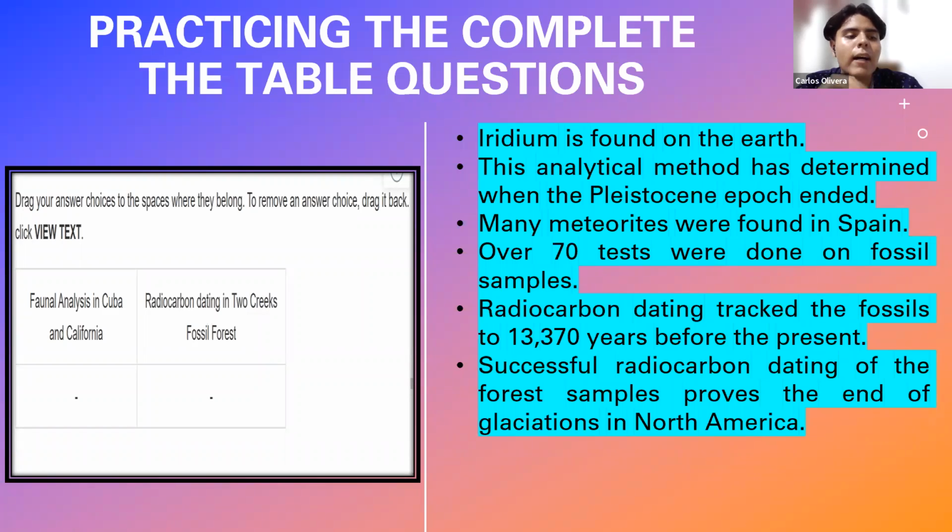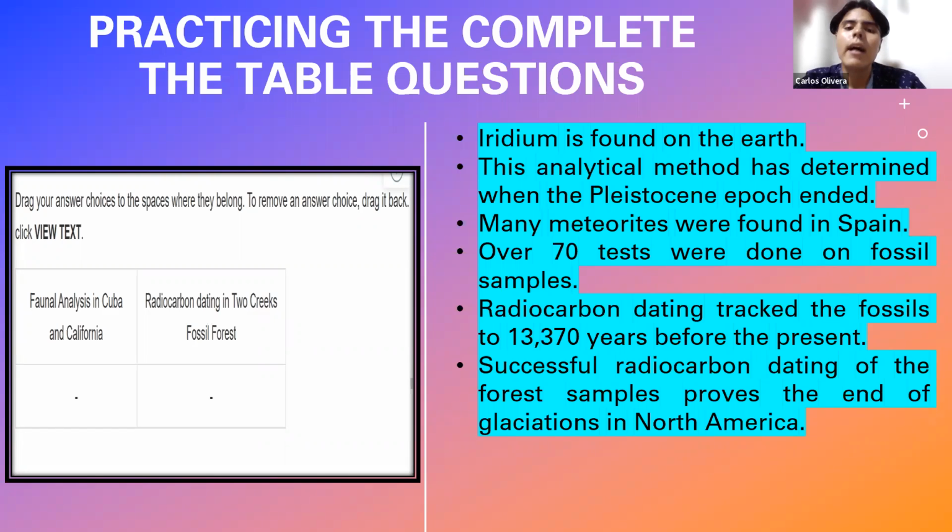And within these boxes, you have some titles. In one of them, it says faunal analysis in Cuba and California. And in the other one, you have radiocarbon dating in Two Creeks fossil forest. You have to think about those titles as if they were categories, things that define a category. And as I say, here you're always going to have some statements, as it happened also in the summary question. It's similar to the summary question, actually. The only thing you have to do is read these statements, and drag them within the box that you consider represents this statement with its category.